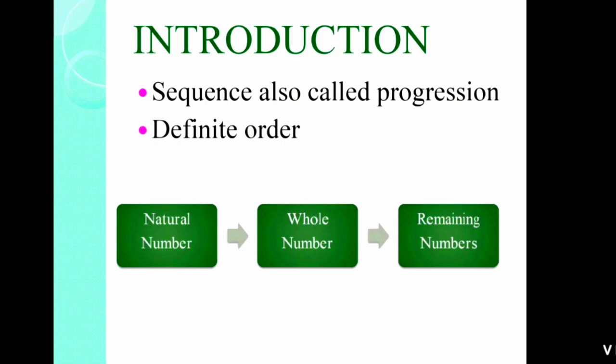The second point is definite order. It means your numbers are in a pattern. They are related to each other, like natural numbers, whole numbers, and remaining numbers. What is the relation between natural numbers? The first digit is 1, the second is 2, then 3, then 4.